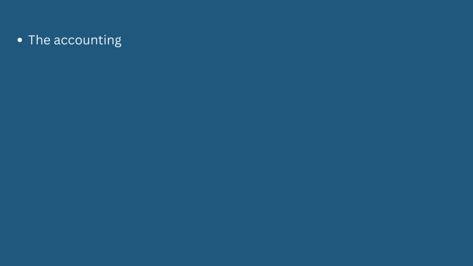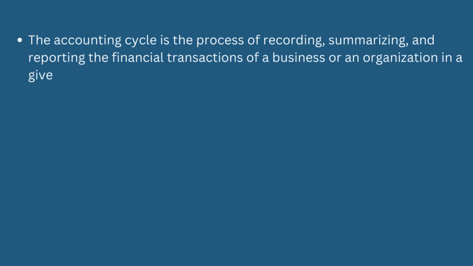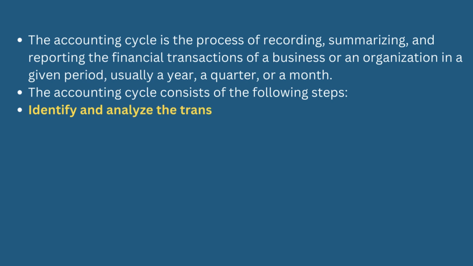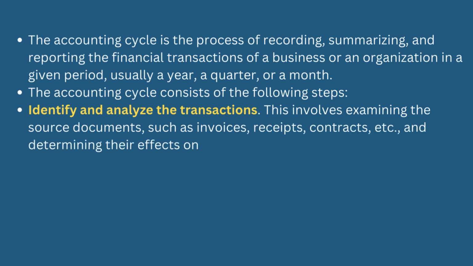The accounting cycle is the process of recording, summarizing, and reporting the financial transactions of a business or an organization in a given period, usually a year, a quarter, or a month. The accounting cycle consists of the following steps. Identify and analyze the transactions. This involves examining the source documents, such as invoices, receipts, contracts, etc., and determining their effects on the accounting equation.